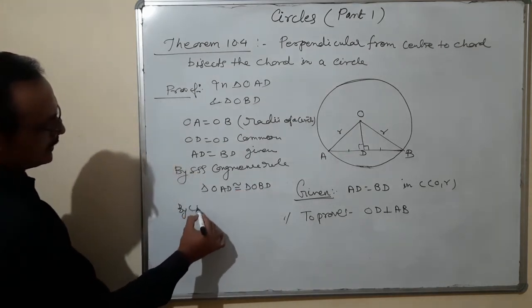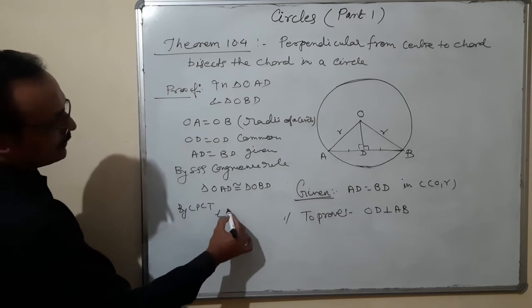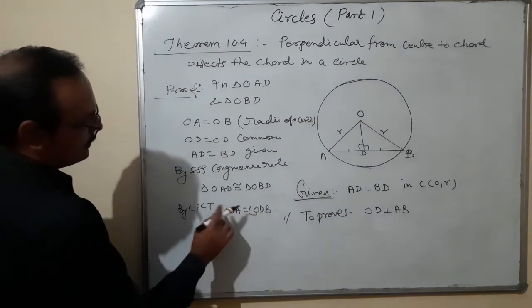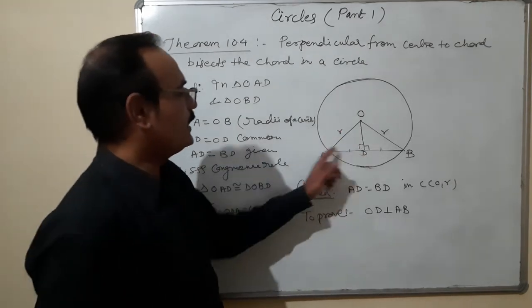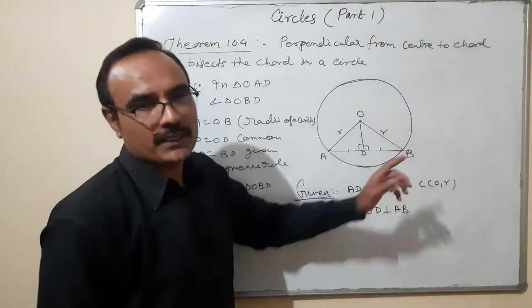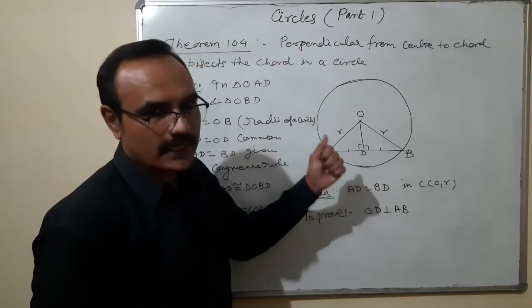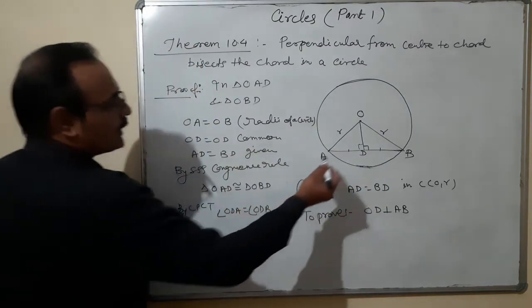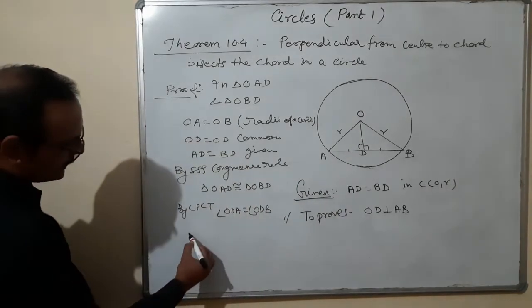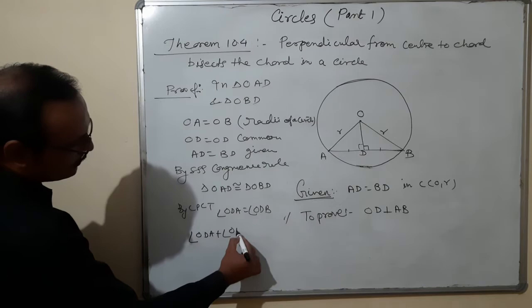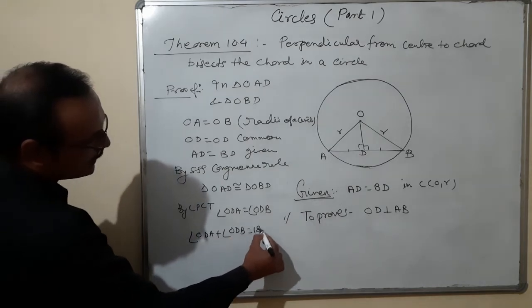By CPCT, angle ODA is equal to angle ODB. Yet we have not proved that it is 90 degree. Here we have proved that these two angles are equal. After that, angle ODA plus angle ODB is equal to 180 degree.